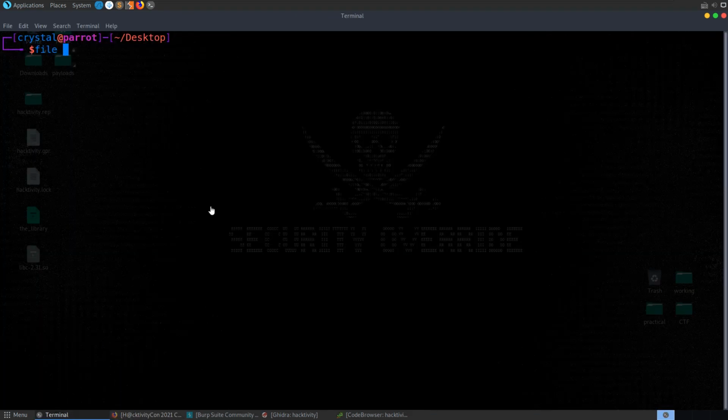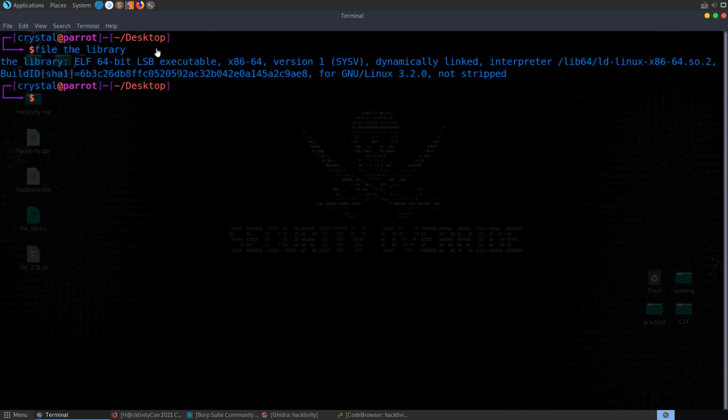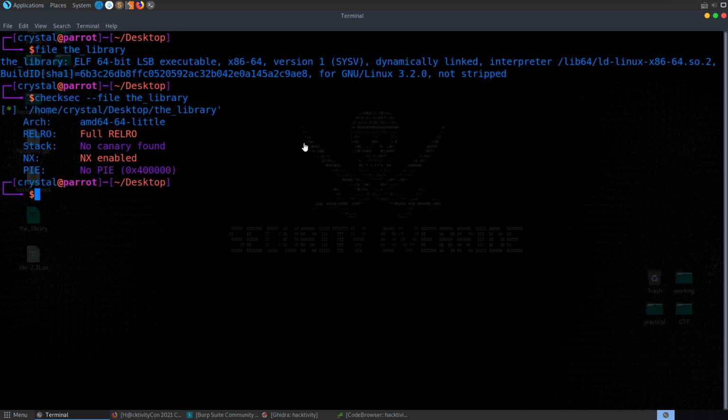First thing I might want to do is have a look at the file type again. Presumably it's going to be a 64-bit Linux executable, which it is. It's not stripped, so we're going to be able to see function names and things, and we can't see PIE here, so it's going to have predictable memory addresses. But let's also use checksec as well, just to have a look at the protections.